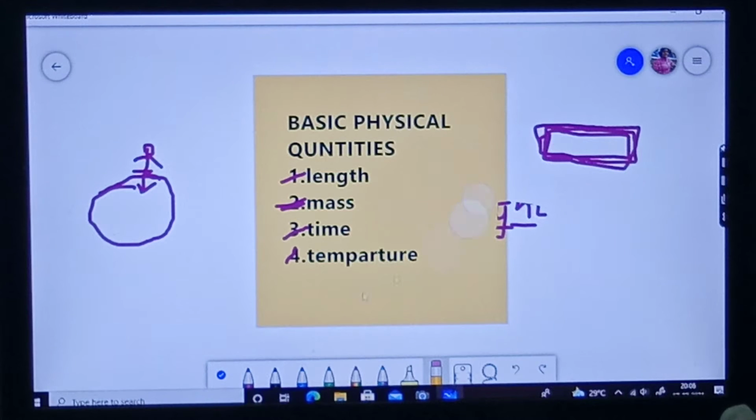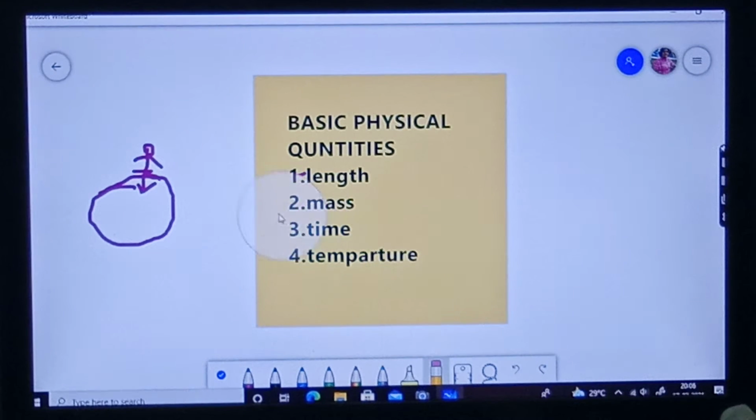Next comes the time. Time is very valuable. If we see the clock or watch, it's a common basic physical quantity. Next comes the temperature. Think of the doctor. First, what will he do? He will measure your temperature through a thermometer. Using a thermometer, he will first check the temperature of your body, then he will treat you accordingly.